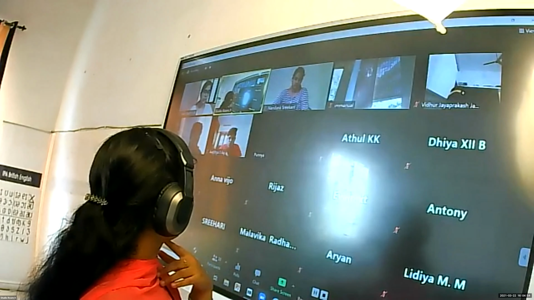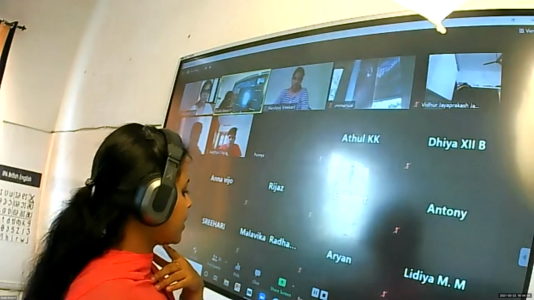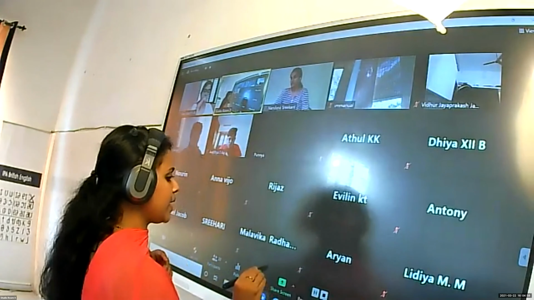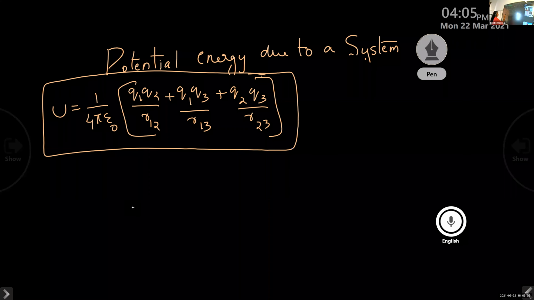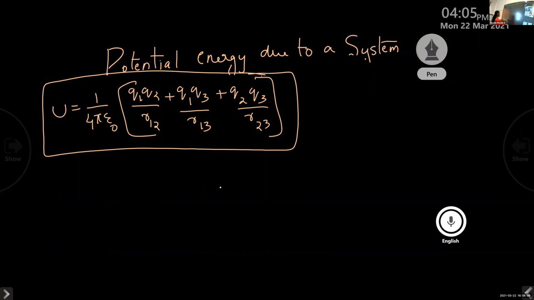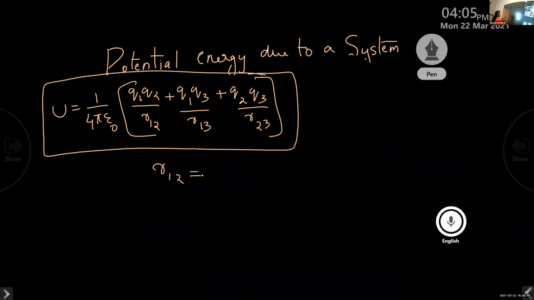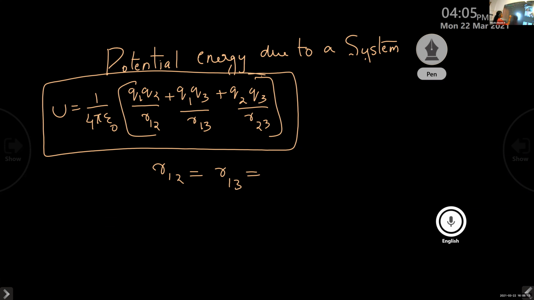Instead of R12, R13 and R23, you can replace it by R, since it is an equilateral triangle, R12 equal to R13 equal to R23 equal to R, because for an equilateral triangle all the sides are equal.